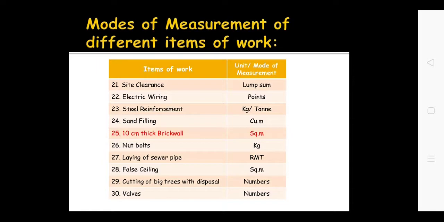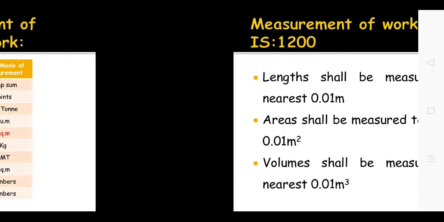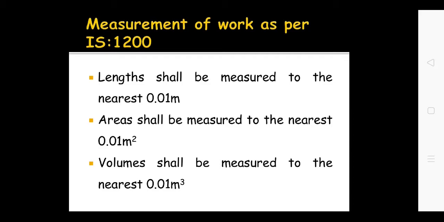Laying of sewer line is measured in running meter. False ceiling, that is POP work, is measured in square meter. Cutting of trees, that comes under site clearance, is measured in number. Walls are also measured in number. So this is a list of some 30 items I have given you. There is a desired, this is very important, measurement of work as per IS 1200.